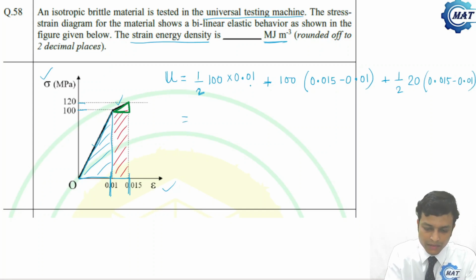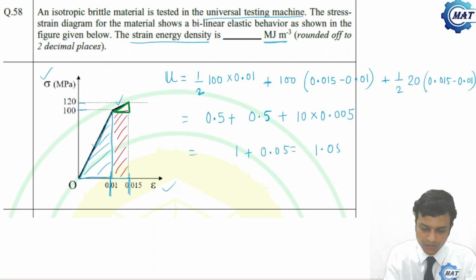Now let us find, this becomes 1 divided by 2, that is 0.5, plus 100 into 0.005, that is 0.5, plus 10 into 0.005, that is 0.05, so the total is 1.05.